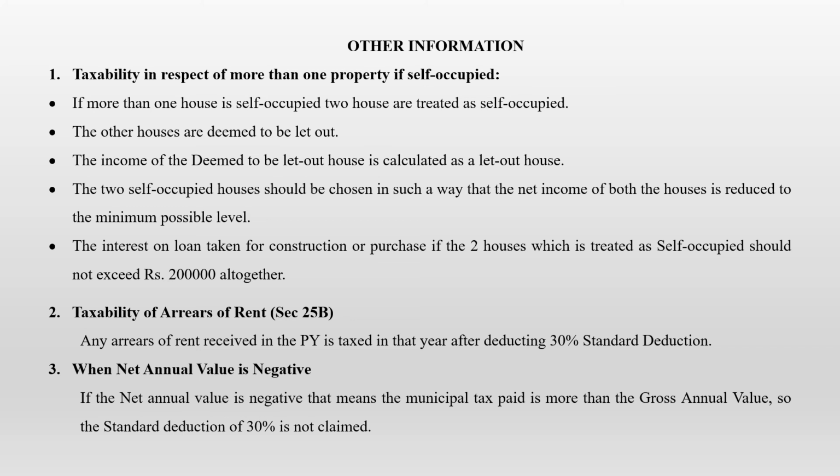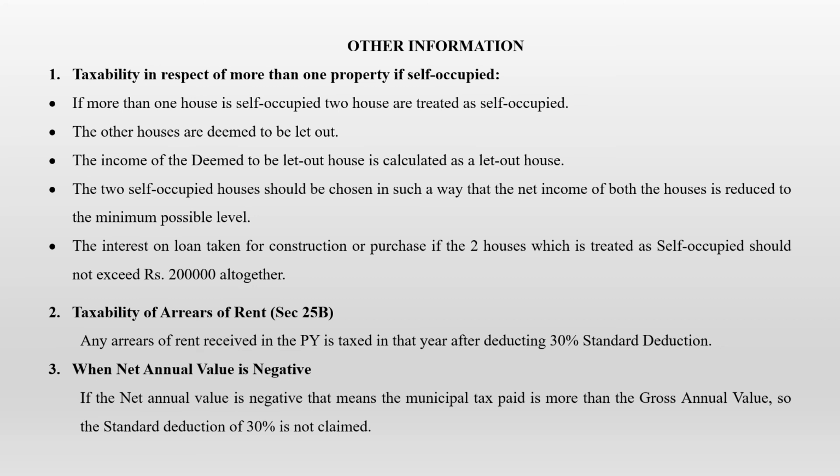So what is a deemed to be let out house? If you're occupying more than two self-occupied houses, then you have to consider only two as self-occupied and the remaining you have to treat as let out house. When you're treating it as a let out house but it's actually not a let out house, we call it a deemed to be let out house. So the income of a deemed to be let out house should be calculated just like a let out house. Two self-occupied houses should be chosen in such a way that the net income of both the houses is reduced to the minimum possible level.